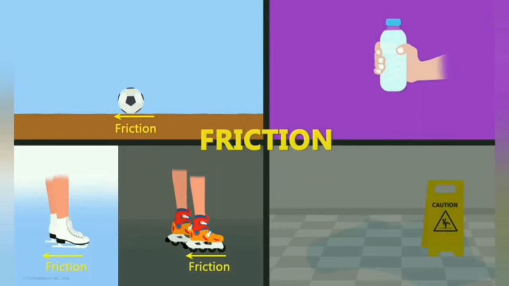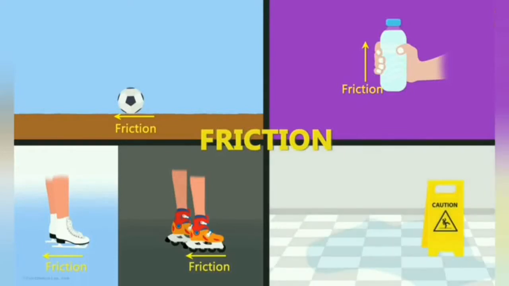The bottle doesn't slip through because the force of friction between your hand and the bottle doesn't allow it to do so. And in the last case, if the floor is wet, the friction offered by the floor reduces and you might slip and eventually fall. So, what is this friction we are talking about?